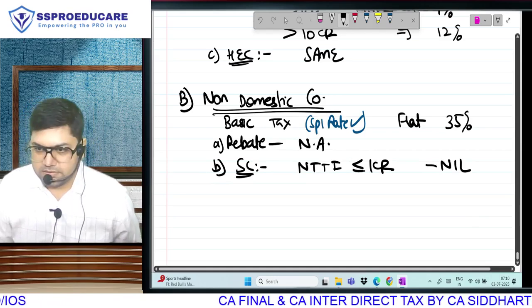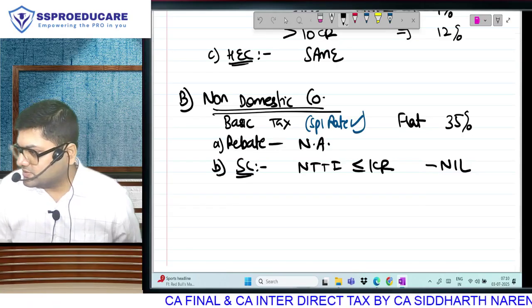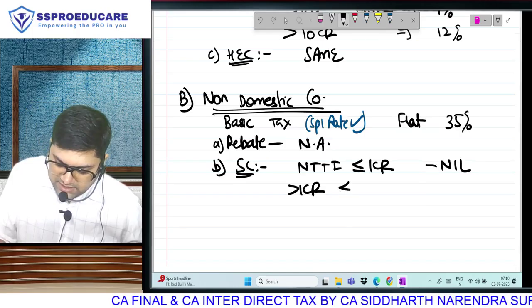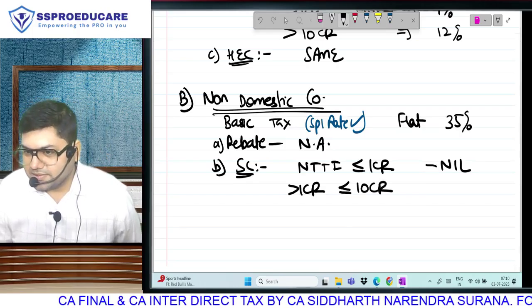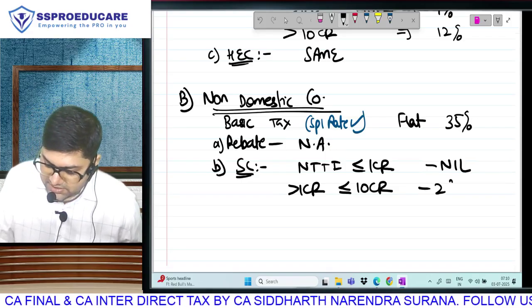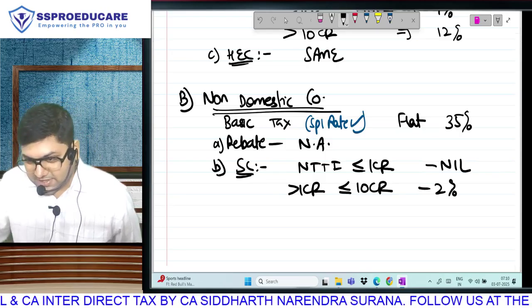Correct? Companies and firms' surcharge will come only after they cross 1 crore. If the income is greater than 1 crore up to 10 crore, domestic company 7%, non-domestic company surcharge 2%.